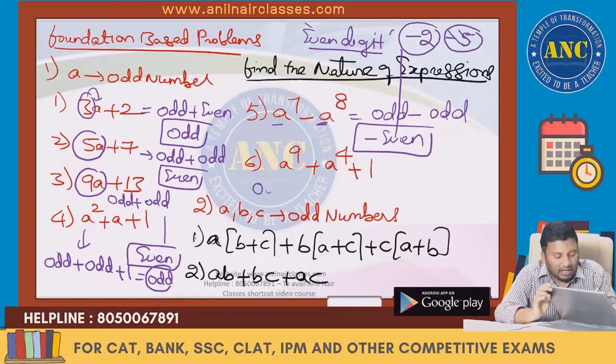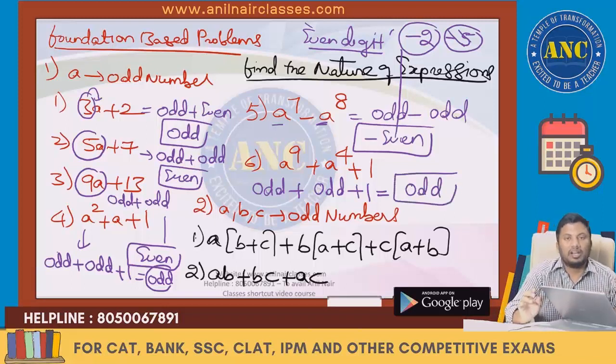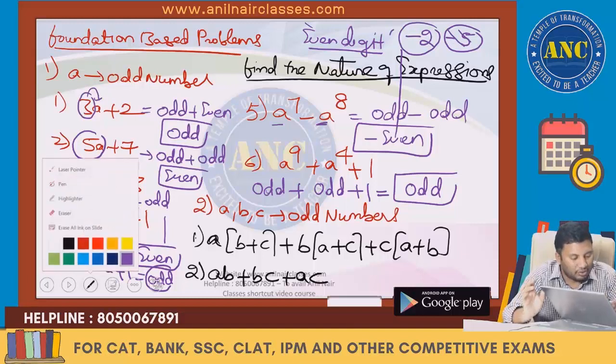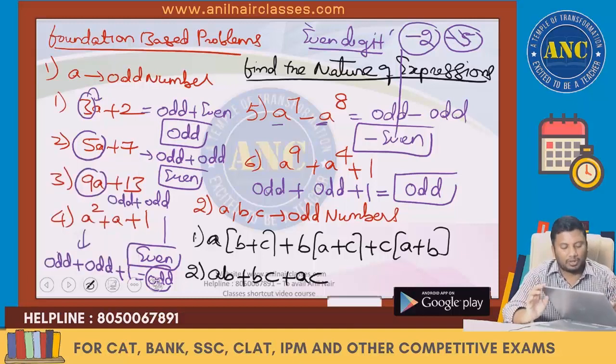A power 9. A is an odd number. Odd power anything is odd. A power 9 plus 1: odd plus odd, even. Even plus 1, it is an odd number. All are very, very easy. Slowly I will get into very difficult questions based upon this one.